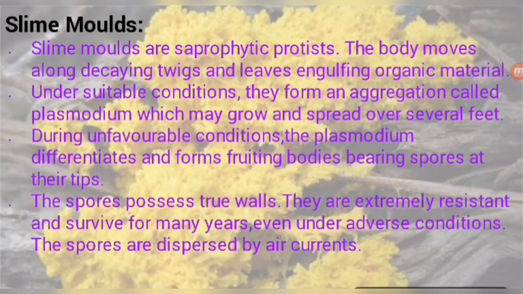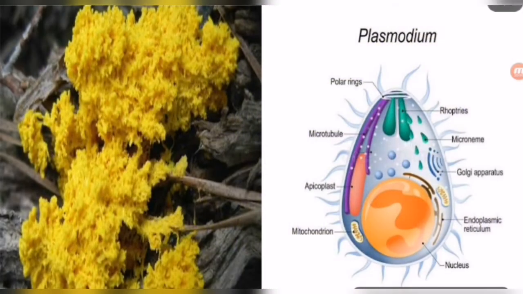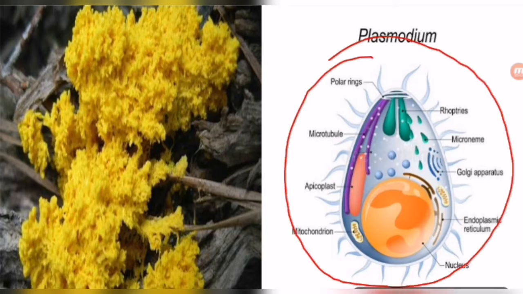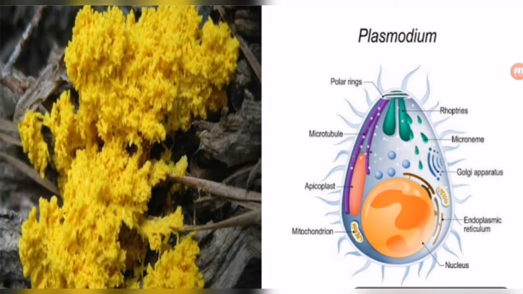So let's see the picture of how slime molds look. You are looking here. This is the single plasmodium, and this is the group, or the colony of plasmodium, yellowish in color. In this form, it reproduces in unfavorable conditions, but in this form, it is a free or single form. That is why spore formation occurs freely when it is in single form, and when it is in group form, spore formation occurs in unfavorable conditions. So students, this is the slime mold.